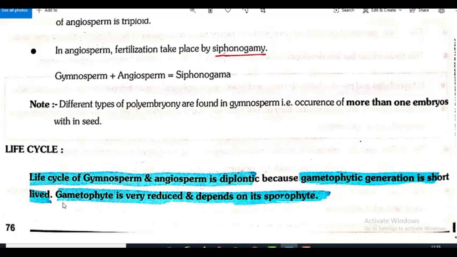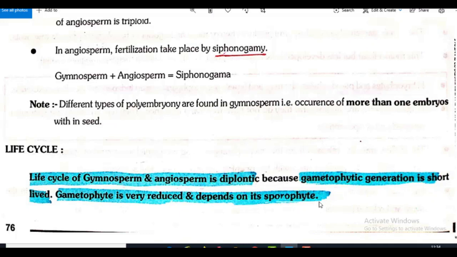But now regarding life cycle of gymnosperms, you have to understand, in the case of life cycle of gymnosperms and angiosperm, it is diplontic. Means what? The gametophytic generation is very short-lived. Gametophyte is very reduced and depends on which one? Sporophyte. That's why we are saying that they are having a diplontic life cycle. It's a very important point. You have to note down the same.